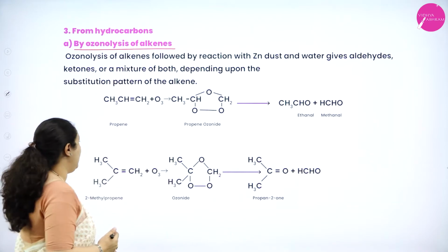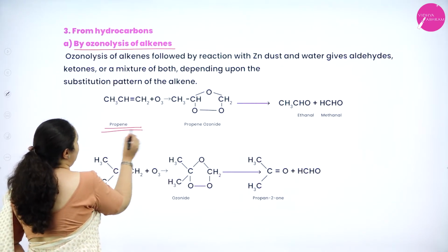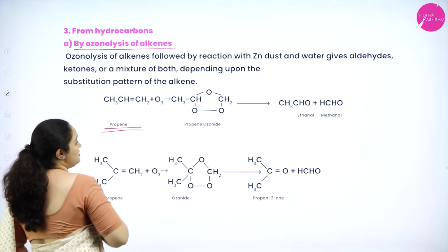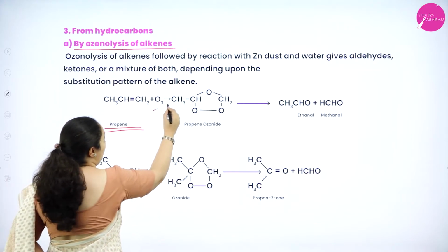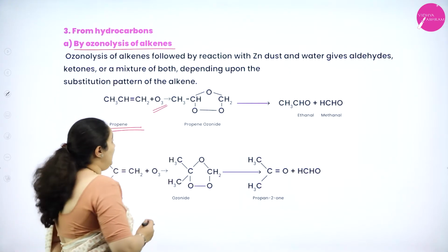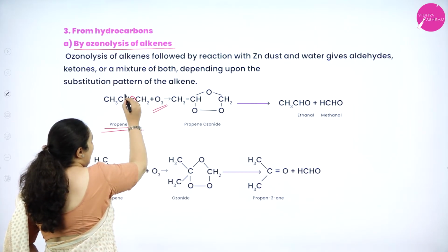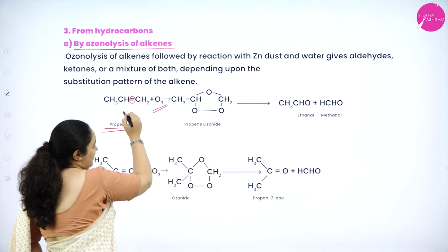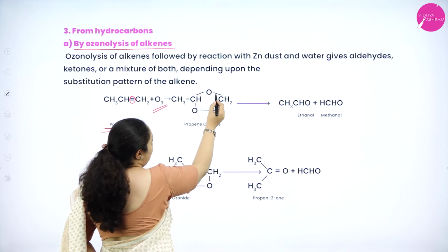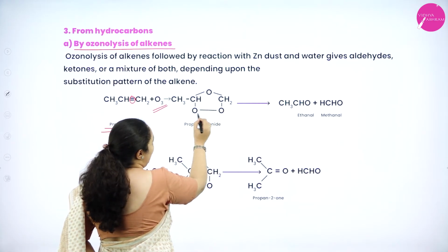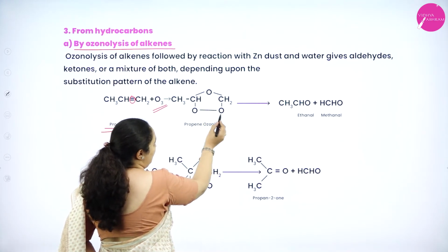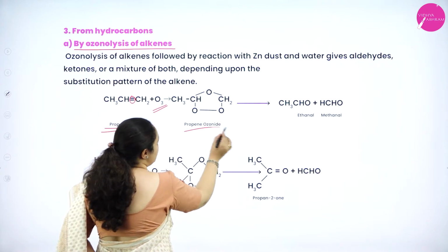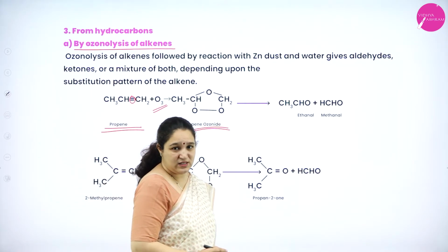You take an alkene, for example, propene, CH3, CH double bond CH2. Treat it with ozone, that is O3. This double bond has to be removed and O3 has to be introduced. So, you see carbon with oxygen, and between the two carbon atoms you have another two oxygen. So, this is propene ozonide that is formed.